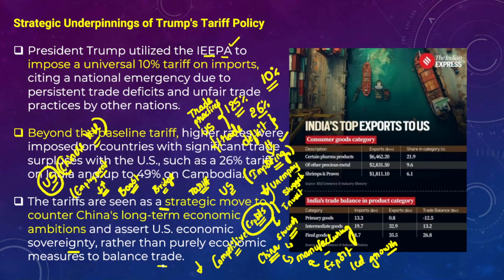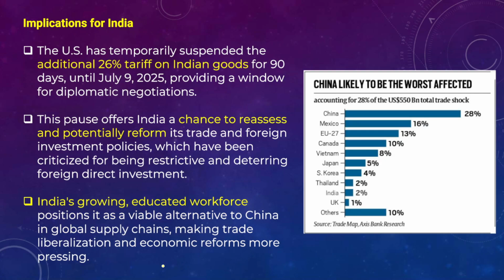So we should not look at it from the economic perspective alone. It also has a strategic dimension, because in the long term China may pose a threat to US interests in different parts of the world. So therefore it also has the strategic dimension of curtailing Chinese trade, right? Curtailing Chinese export-led growth is the main intention behind US President Donald Trump's tariff war against China, right?